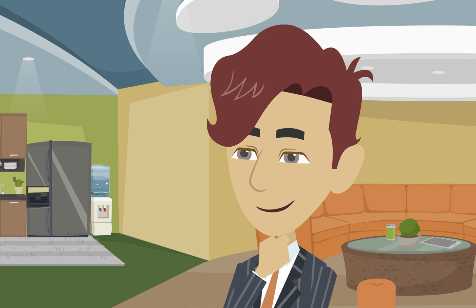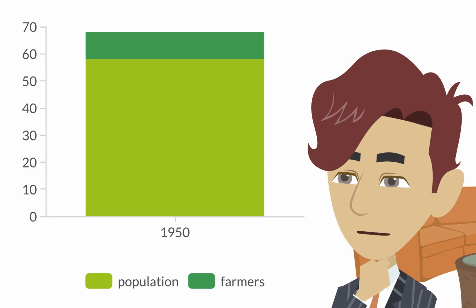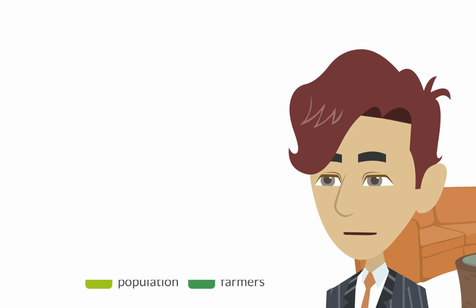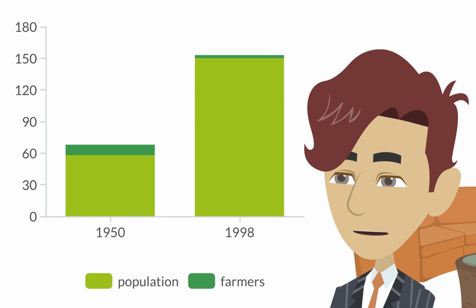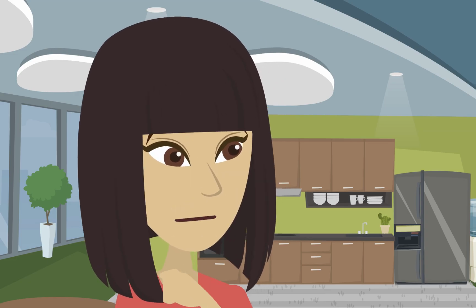How has this affected the number of farmers over time? Well, back in 1950, there were 10 million farmers in the US, which was 17% of the labor force. By 1998, that number dropped to under 3 million, just 2% of the labor force. Wow, that's a huge change.